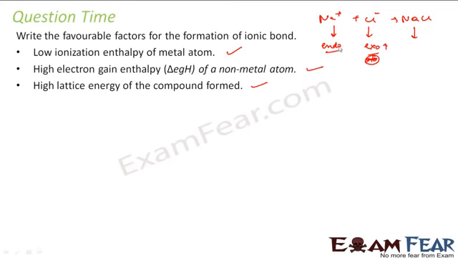The ionization energy is always endothermic, because energy has to be given, so we are looking for a low value of this. Electron gain enthalpy can be exothermic or endothermic both, so we are looking for a high exothermic value of this. The lattice energy is always exothermic, so we are looking for a high value of this. So if we have these, it is a favorable condition for forming an ionic bond.